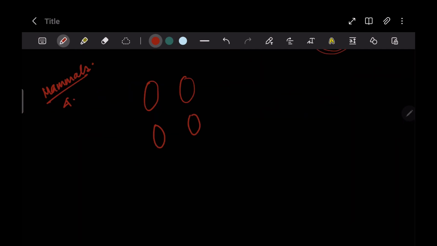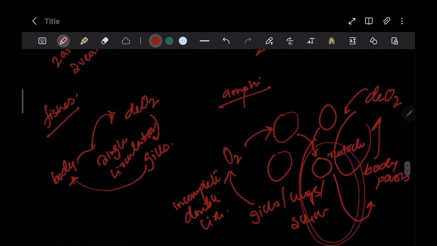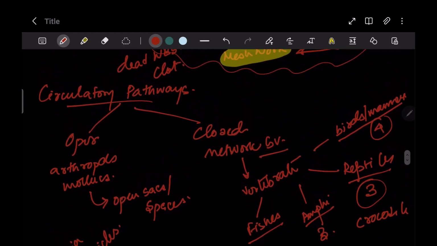Now in mammals and birds, they have a four-chambered heart. That means they have two atria and two ventricles. Right. The respective atrium sends the blood to the respective ventricle. Now we'll be talking about this in the human circulatory system section in detail, how this mechanism of double circulation works. But we have got this much idea about the types of circulation and the circulatory pathways.